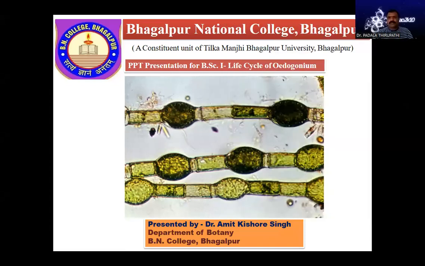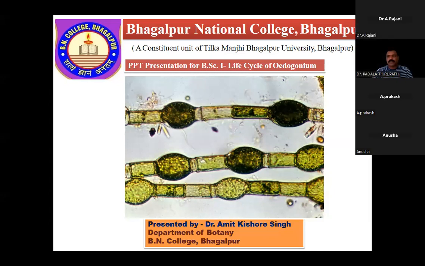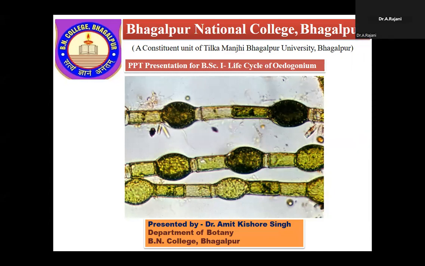Good morning. Yesterday in algae, one type study was completed, that too of a Chlorophyceae member. That was Volvox. Expected questions: the Volvox plant body is a colony, a coenobium. The cell structure is just like Chlamydomonas. The reproductive organ is called a gonidium. Coenobium means a fixed number of cells present in the colony.